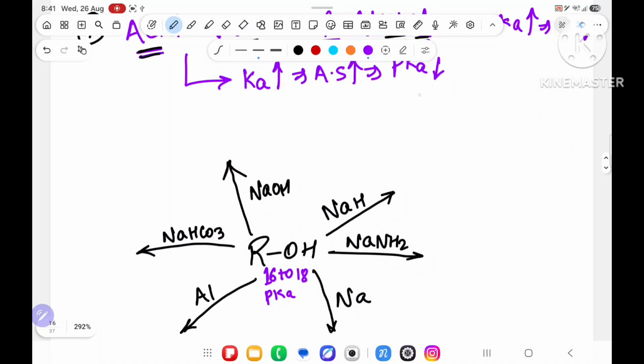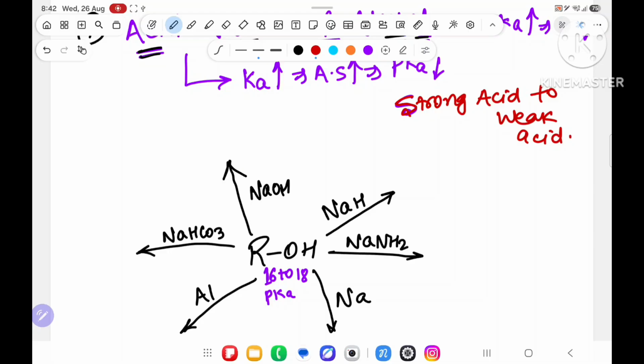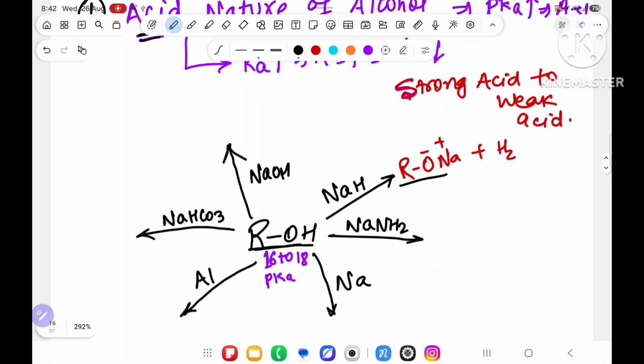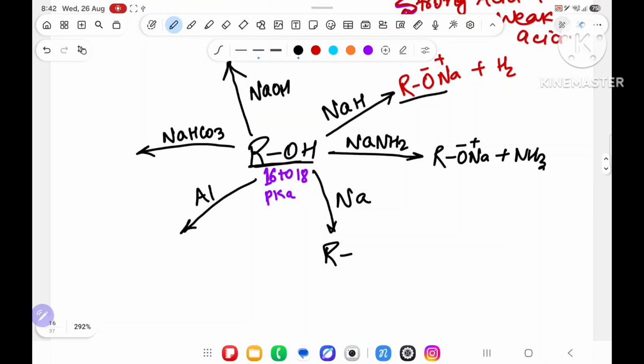And the rule is that we have to go from a strong acid to a weak acid. First it will react with NaOH, it will become RO-Na+ plus hydrogen gas. Yes, it is a strong acid, this is a weak acid. The reaction will happen. Over here again RO-Na+ plus NH3 will go outside. Over here RO-Na+ plus half mole of H2, because no hydrogen is there.